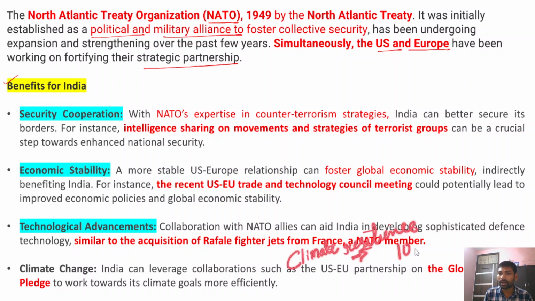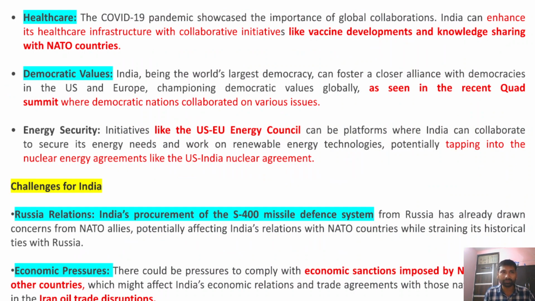In fact, under the Paris deal, these countries have to provide $100 billion to developing countries, and the technological and financial assistance provided to developing countries by these countries is also important to meet the climate obligations.